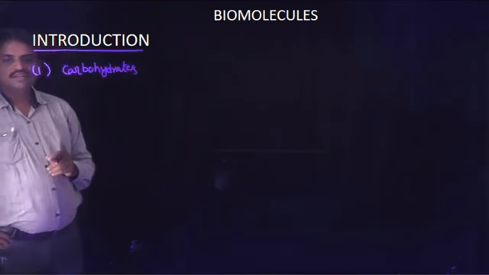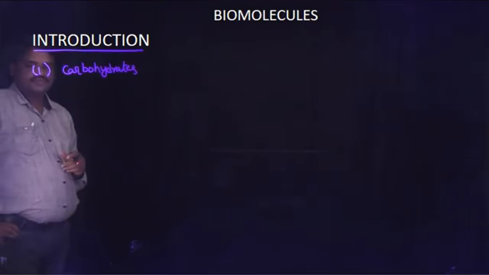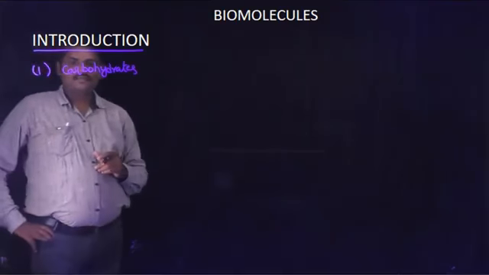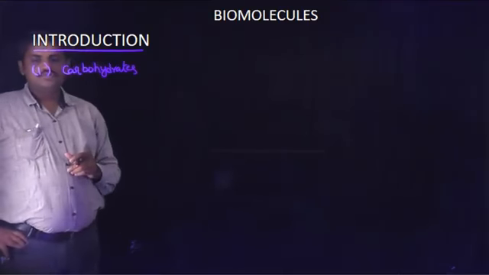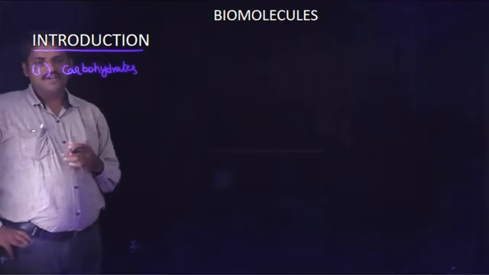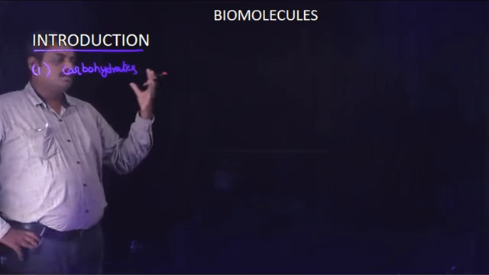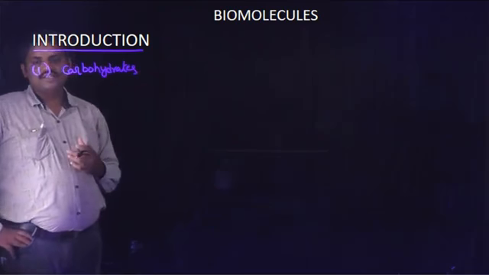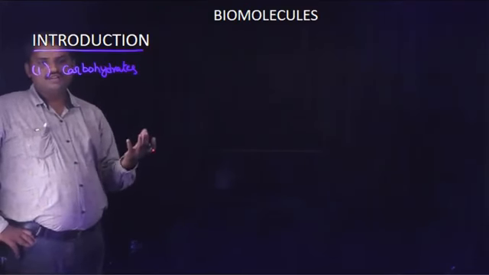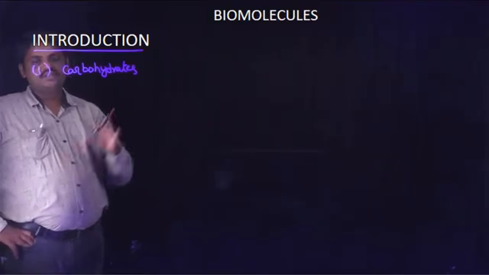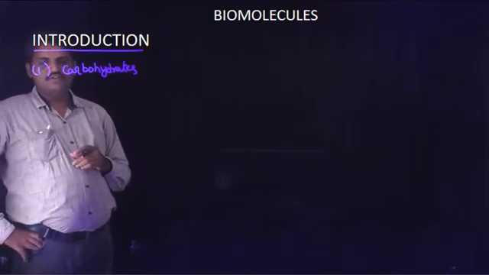These are the best examples for biomolecules. Most probably carbohydrates are abiotic components, and except carbohydrates, all are biotic components.